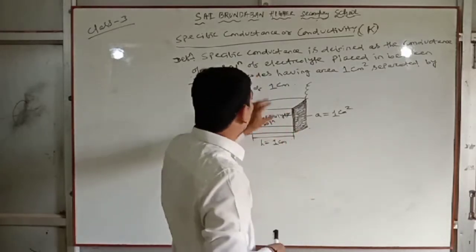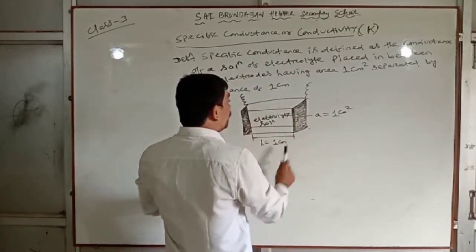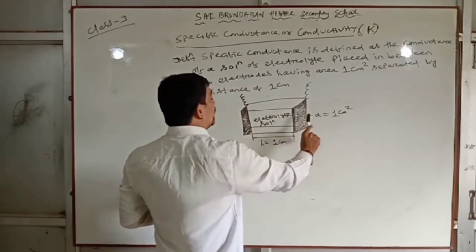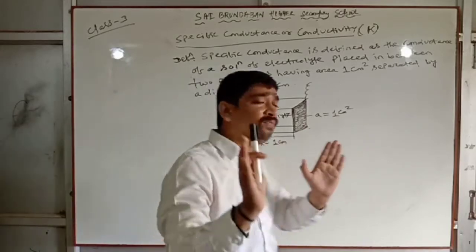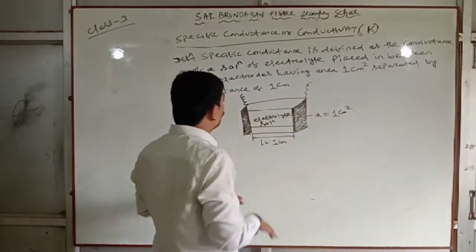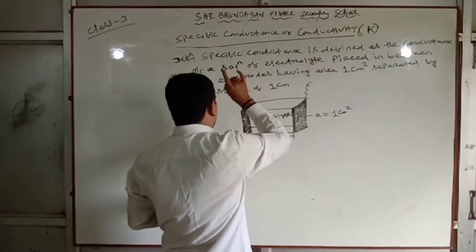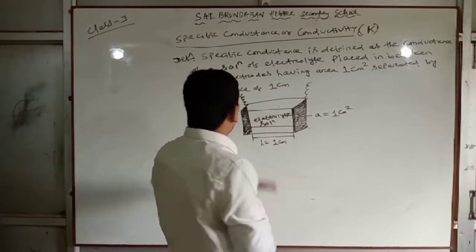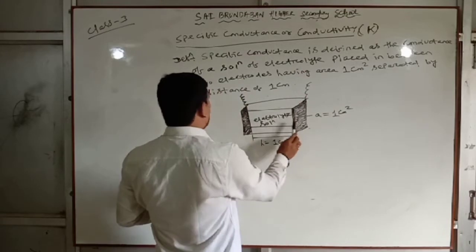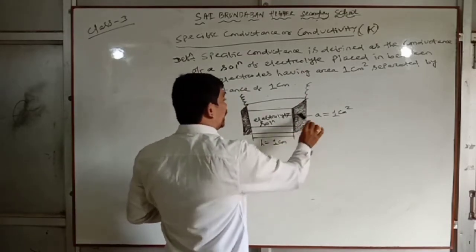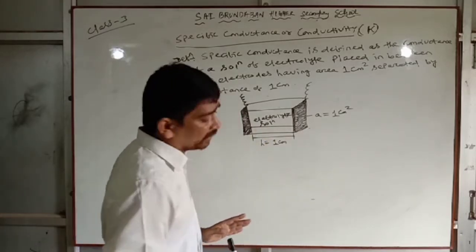So this is the most authentic definition. These are the two electrodes separated by distance, length 1 cm, having area 1 centimeter square. Clear? So specific conductance is defined as the conductance of a solution of electrolyte placed in between two electrodes having area 1 centimeter square, separated by a distance of 1 cm.